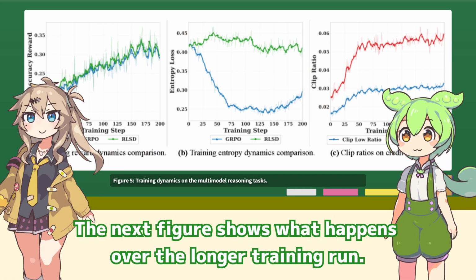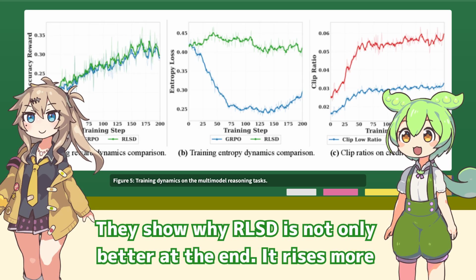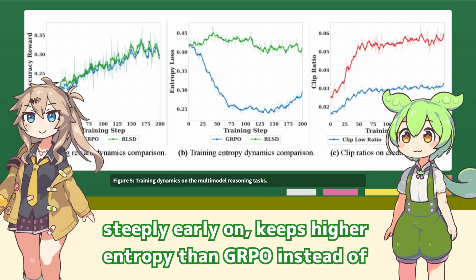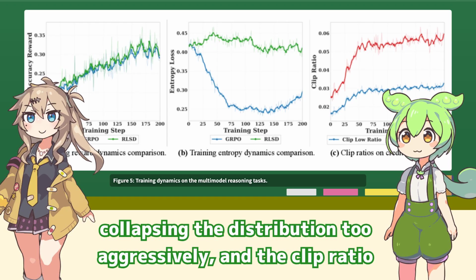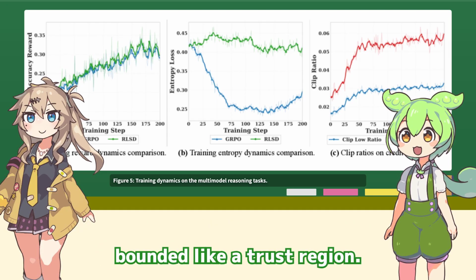The next figure shows what happens over the longer training run. What extra story do these training dynamics have? They show why RLSD is not only better at the end. It rises more steeply early on, keeps higher entropy than GRPO instead of collapsing the distribution too aggressively, and the clip ratio stays around 3 to 6%. Which means the teacher signal is active but bounded, like a trust region.